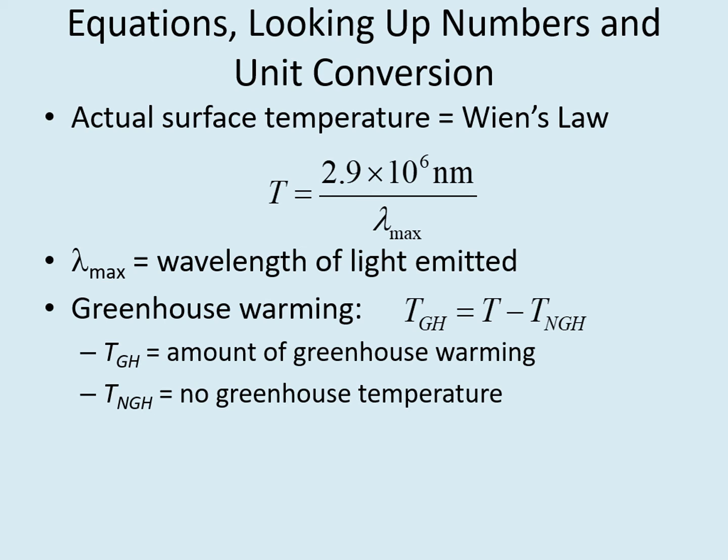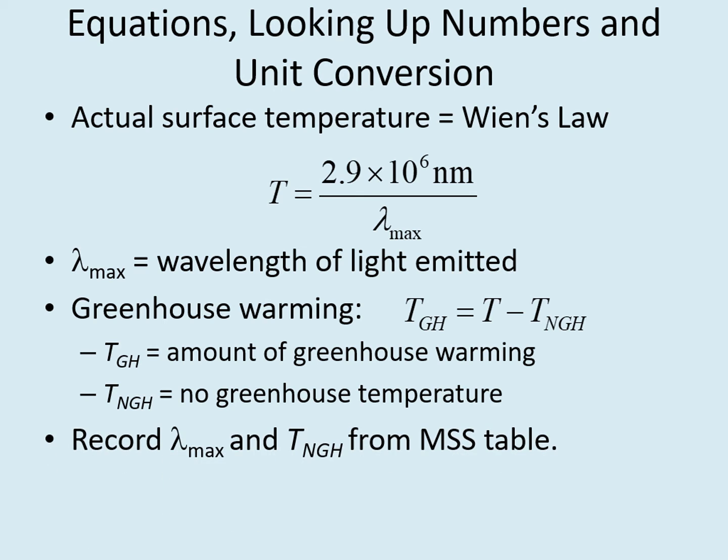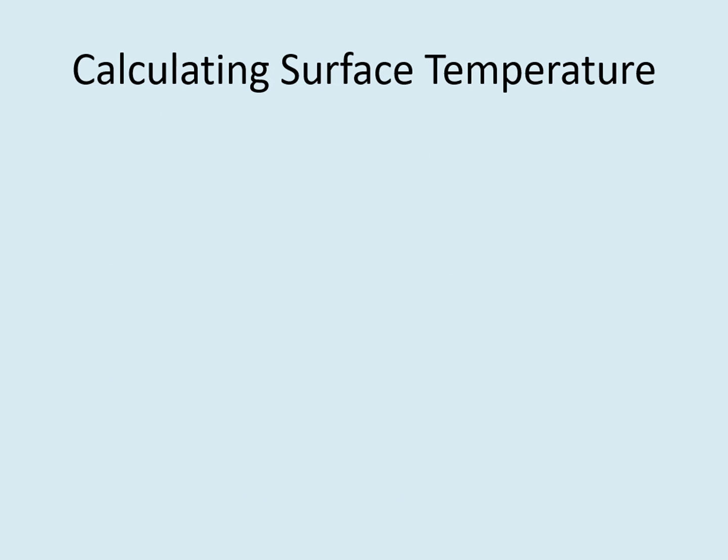So there are two sets of numbers we need to look up from the Mystery Solar System table. The first is the wavelength of light emitted, and the second is the no greenhouse temperature. List those values for all three of the planets you're calculating, including the one you picked in your prediction. Just as with the surface temperature calculation earlier in the term, we don't need to do a unit conversion here, so you can leave that box blank.